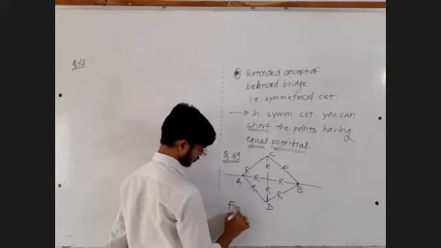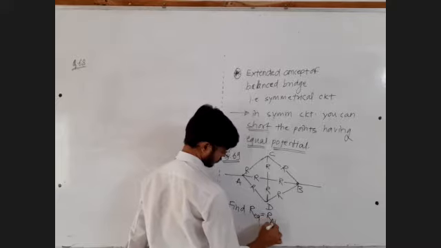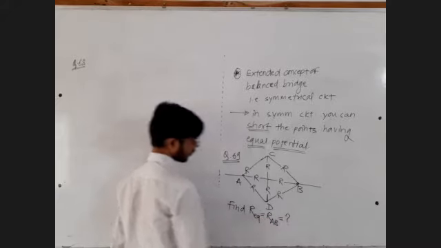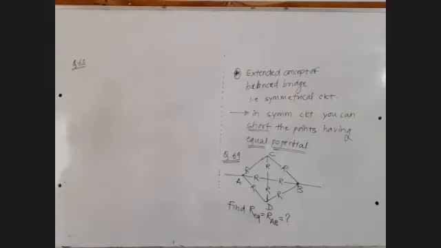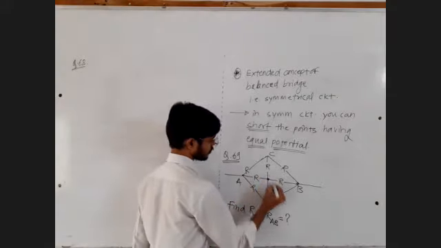Find R equivalent between points AB. Find equivalent resistance between points AB. This is short, so you can put a dot here also.